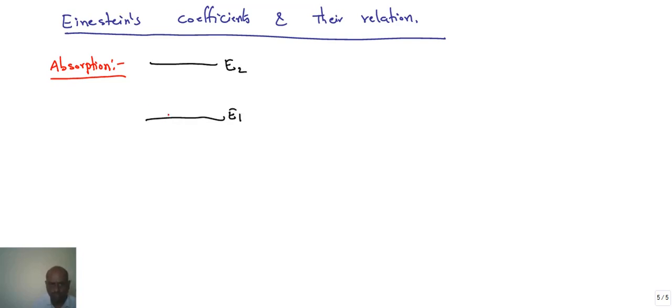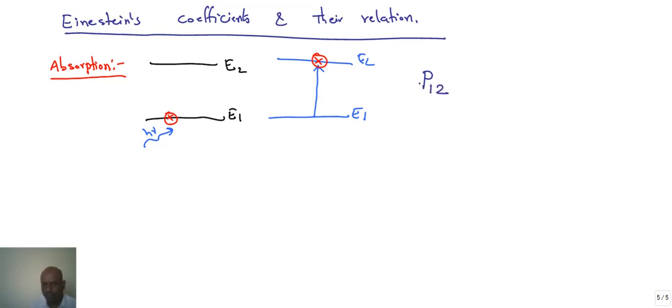The electron is in the ground state and absorbs external energy, and after absorption the electron jumps from the lower state to the higher state. So here we can talk about the probability of the electron jumping from lower state 1 to higher state 2.